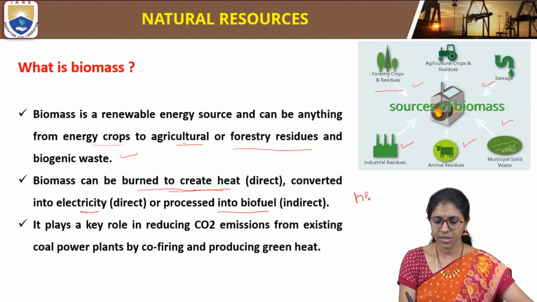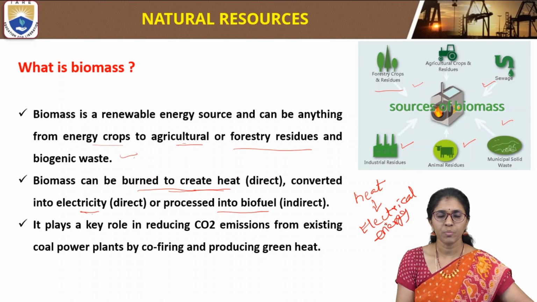Then this is converted into electricity, that is electrical energy, or processed into biofuel. So when we burn the biomass, we get heat energy, and then we can convert this heat energy into electricity.